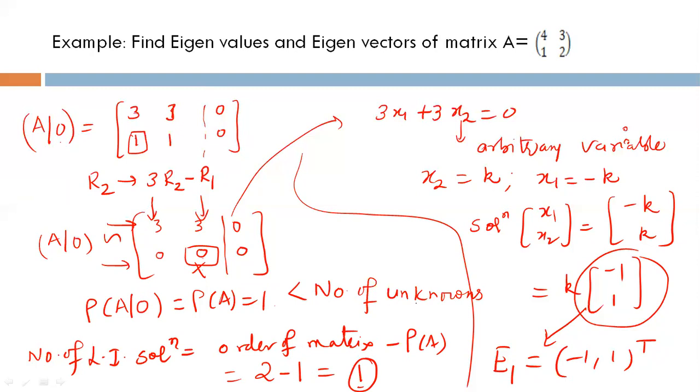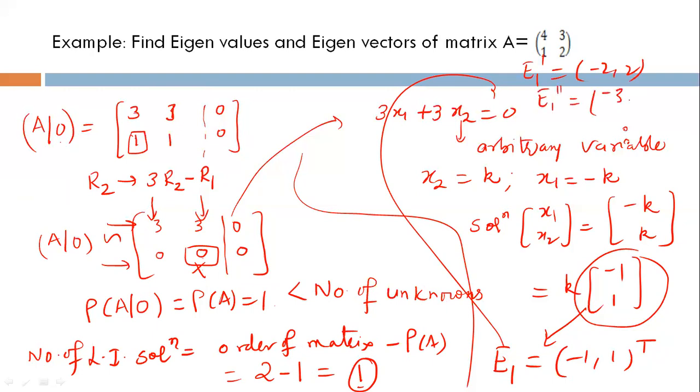Then the other eigenvectors corresponding to E1 will be linearly dependent. If you put k equal to 2, then what will be the other eigenvector? E1 dash, minus 2, 2. If you put k equal to minus 3, then it will be 3, minus 3, and so on. But these are meaningless. These are solutions, but if you are interested in finding the linearly independent eigenvector, then it will be only 1.